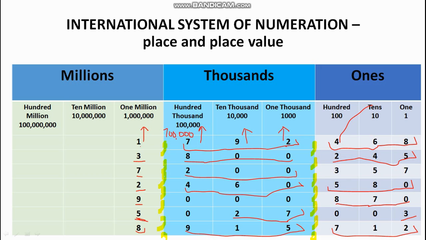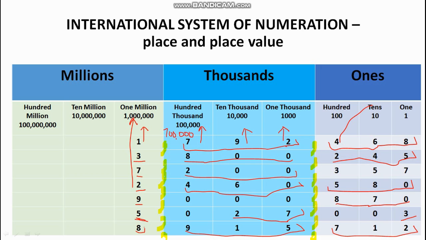This is 1. The place value is 1 million. What will be the place value of this 3? This will be 3 million. Place value of 7, 7 million. Place value of 2 will be 2 million. Place value of 9 will be 9 million.